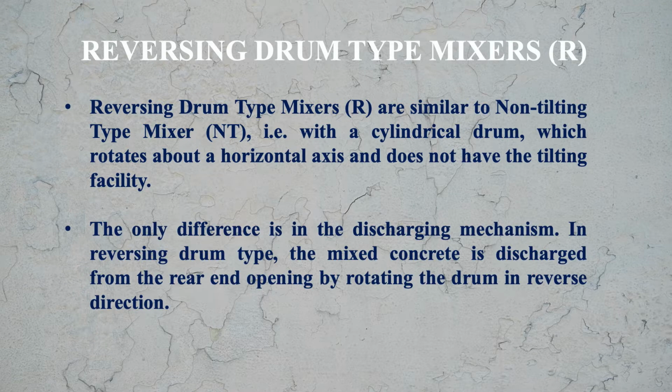The only difference is in the discharging mechanism. In reverse drum type, the mixed concrete is discharged from the rear end opening by rotating the drum in the reverse direction, meaning the direction opposite to the mixing direction.